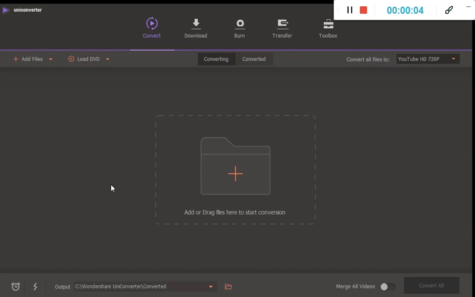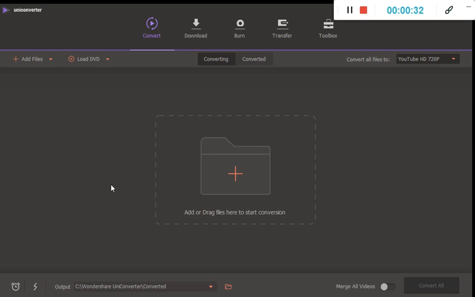Today I am going to tell you about the Wondershare UniConverter. It is computer-based software as well as mobile-based or phone-based software. It has different versions, like the Pro version, simple version and VIP version. But this is a very new and updated software.